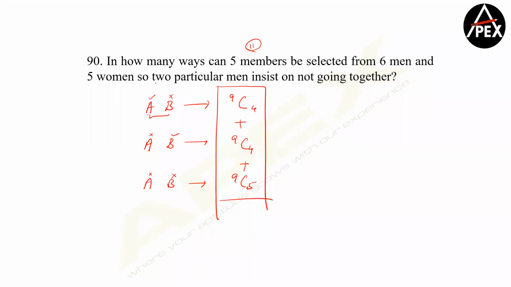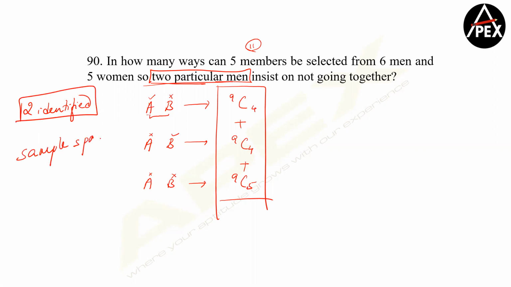These 2 are already identified, no? If there are 2 identified people, your sample space to do anything is always 9 more people, no? So your 9 should always be here. You cannot have 10 or 11 here.